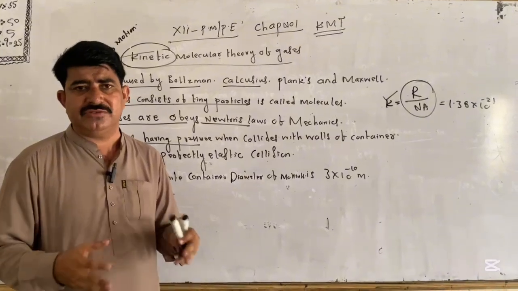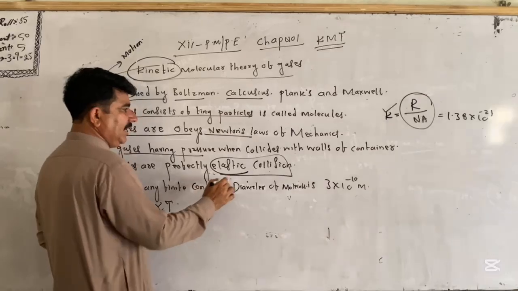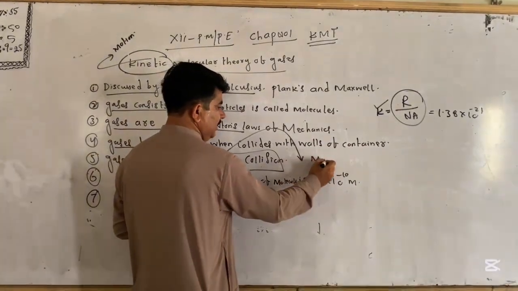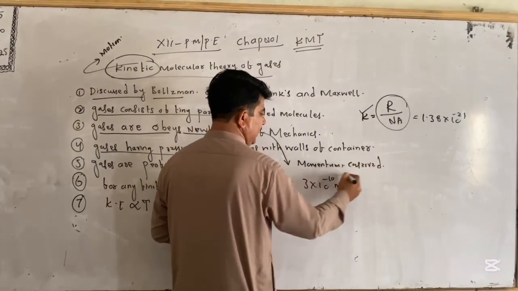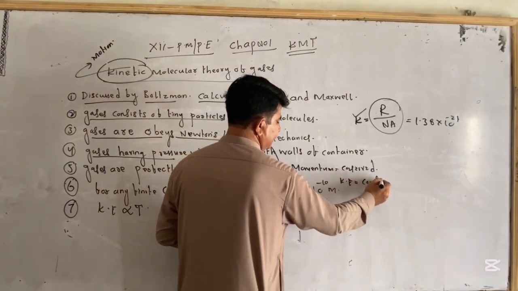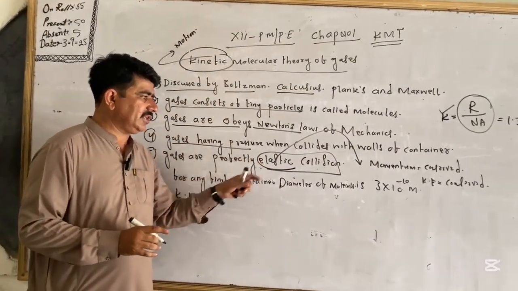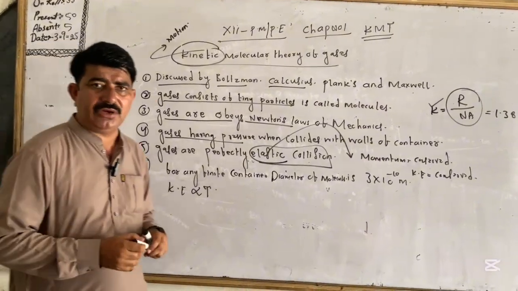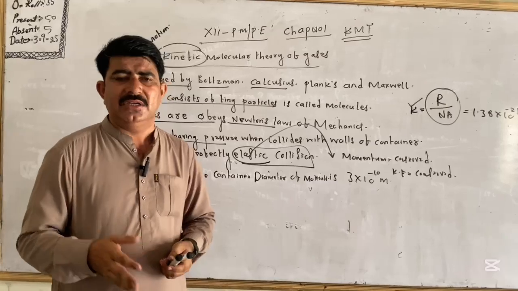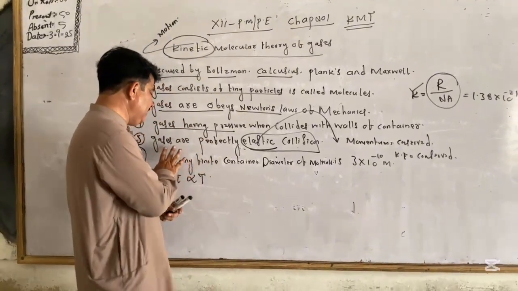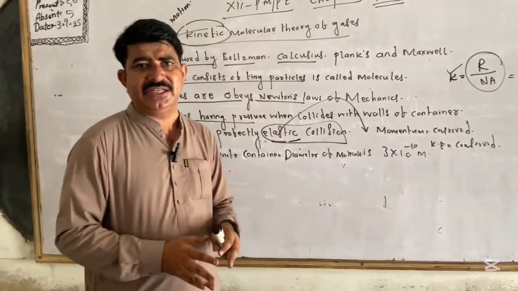You must know which collision occurs in gas. The collision in gases is elastic collision. It means when gases collide, their momentum is conserved and their kinetic energy is also conserved. When momentum and kinetic energy are conserved, gases obey elastic collision. Elastic collision is a one-dimensional collision, produced between smooth and regular surfaces. Gases are perfectly elastic, because when they collide, momentum and kinetic energy are conserved.